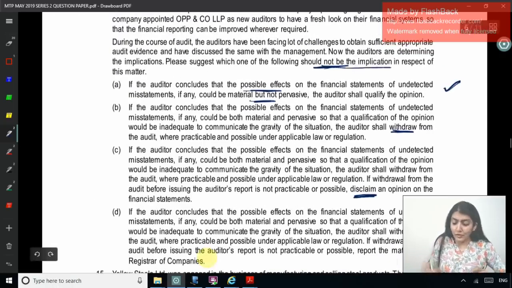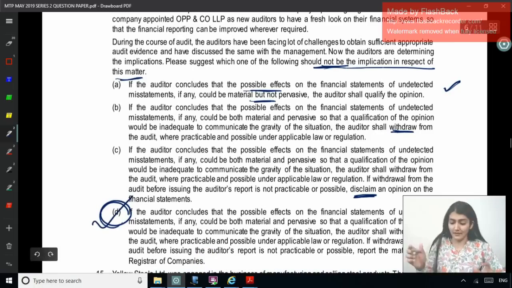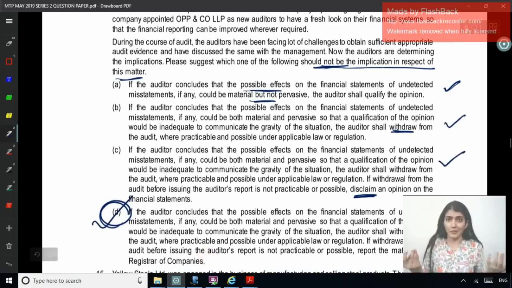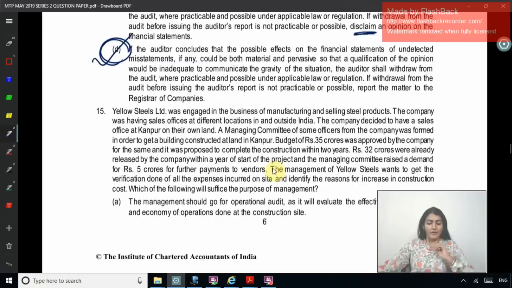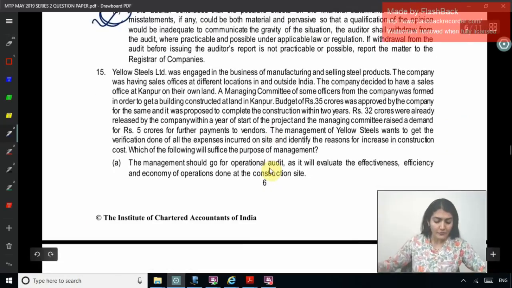So which should not be the implication in respect of this matter? The D1. Right, so D is the correct answer. Right, these three are correct options. Last one, this cannot be possible. This is not possible. Okay, right, so now coming to question number 15.